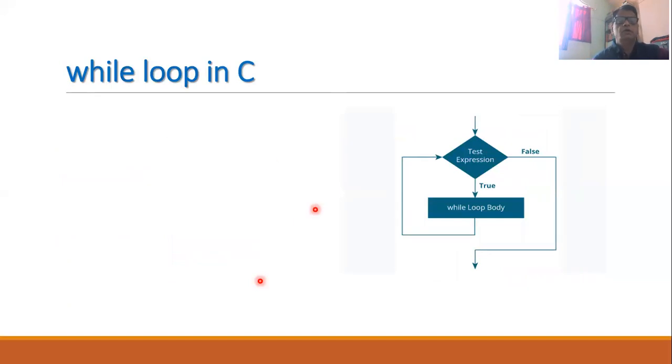There is another loop that is commonly used by programmers, and this loop is called a while loop. So let us understand the syntax associated with the while loop. Whenever you want to use a while loop within a program, write the first keyword, that is while. In the brackets, write down the test expression, and then in the curly brackets, you can write a number of statements. And these statements will form the while loop body.